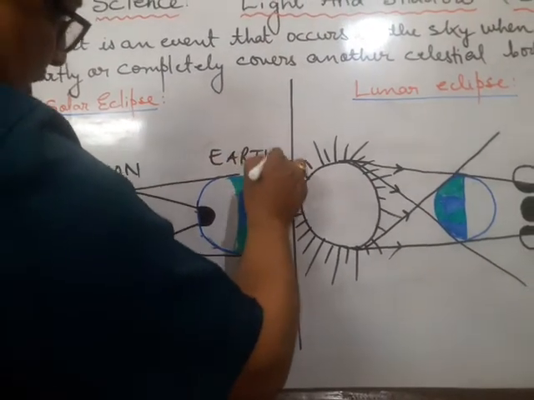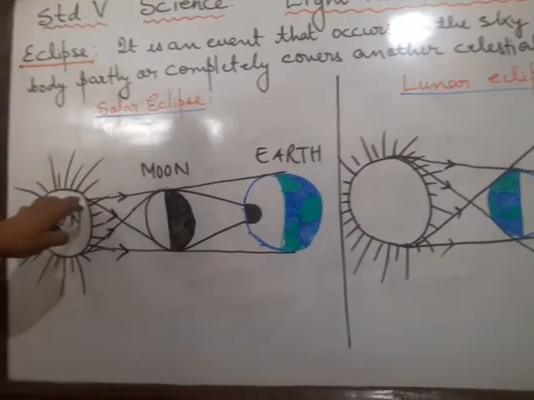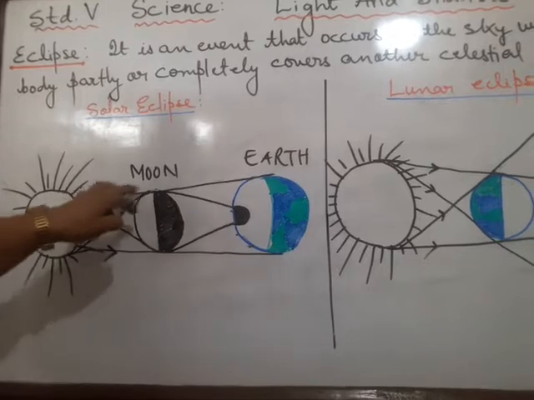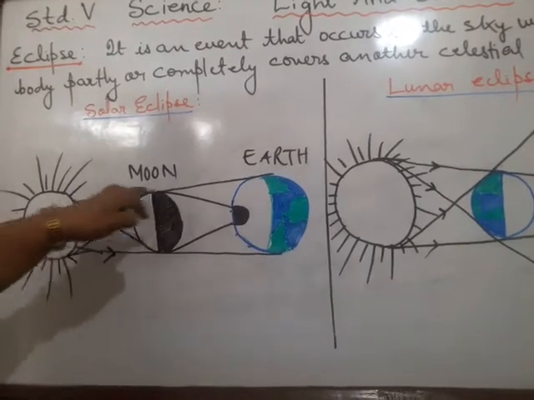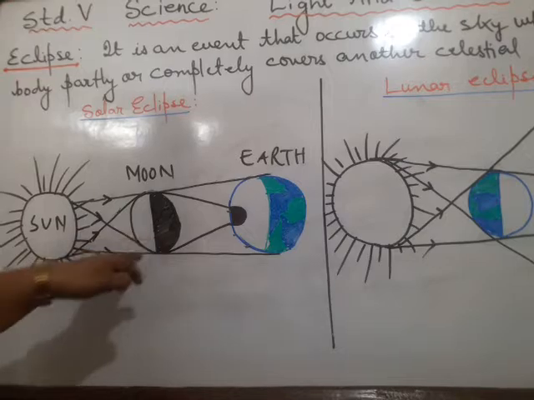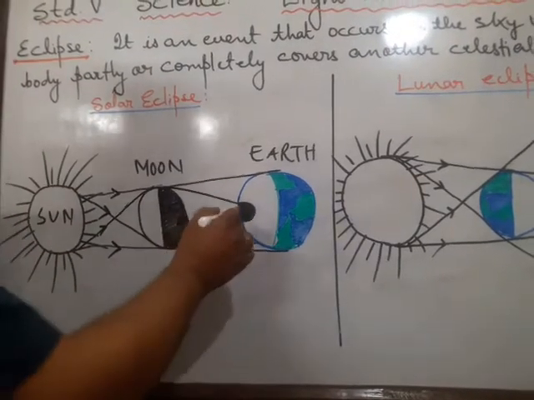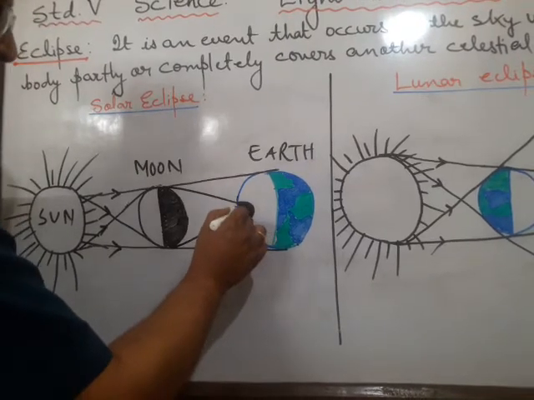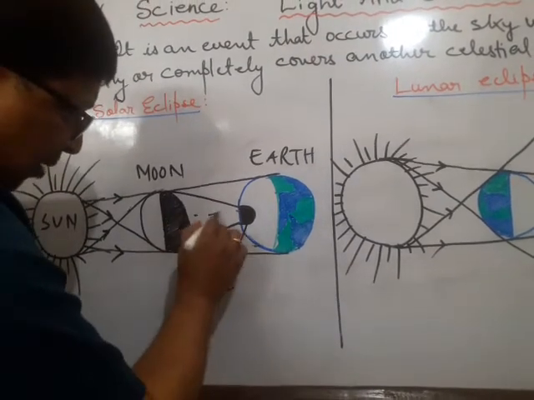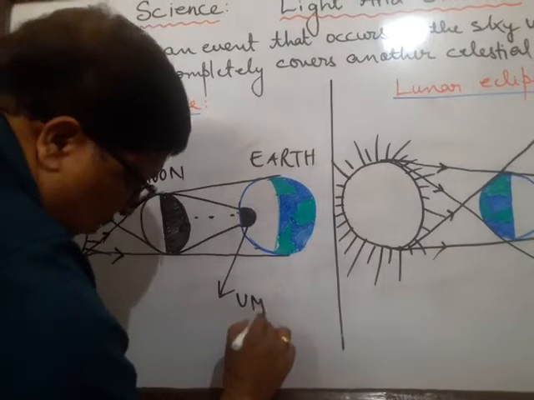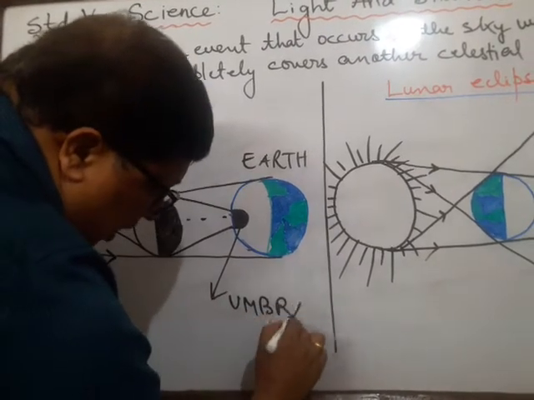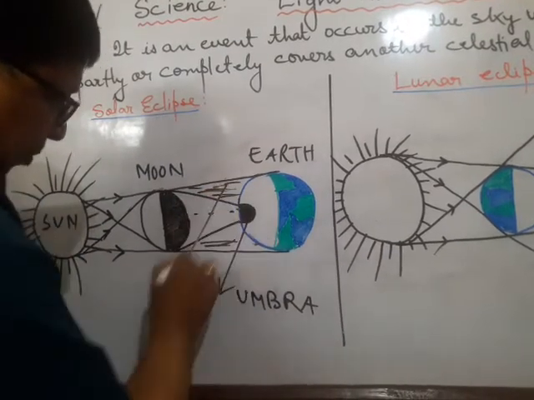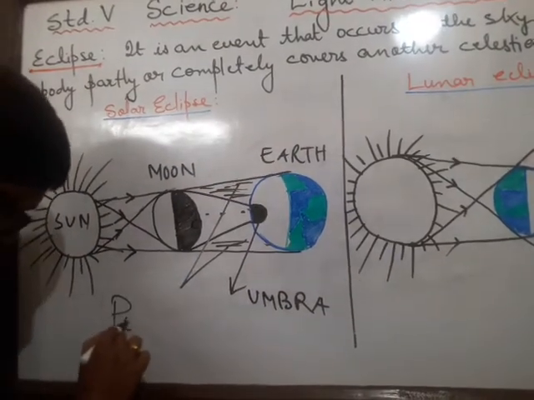I have taken two rays, and from one point, two rays emerge from the two ends of the moon. This is how ray diagrams are drawn. Now you must be knowing that this is the total dark area, and we call this area the umbra. This is the umbra region. And the partially dark portion is the penumbra.